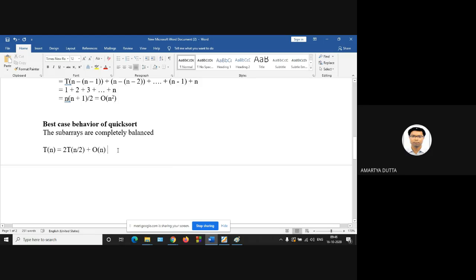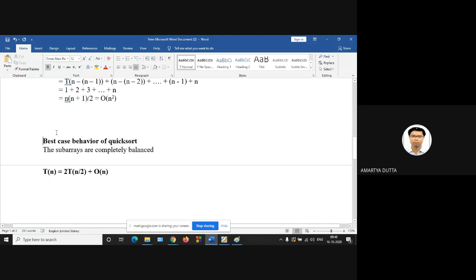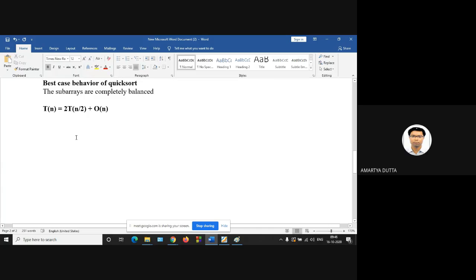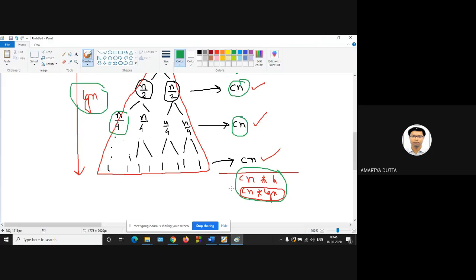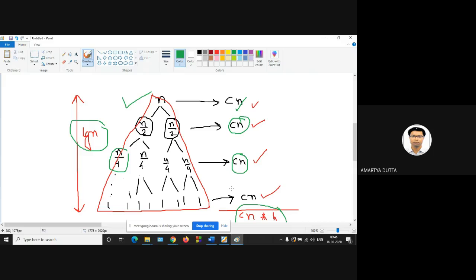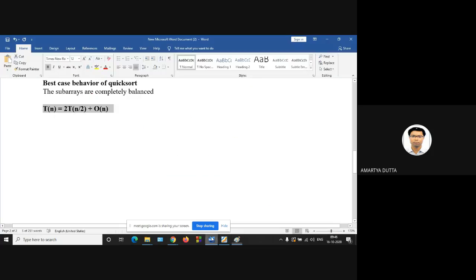So this is the best case behavior of the quicksort. The recurrence tree solving is already shown. Is it fine? Now your homework is to solve this particular recurrence. The output of the recurrence will be order of n log n. Yes, n log n. You have to solve this.